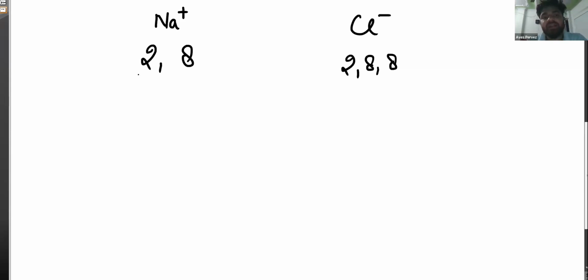Now, what is the difference? Sodium is stable now and chlorine is also stable now. But why will they come closer to each other? Because of the strong electrostatic force of attraction. It is a transfer of electrons, not a sharing bond like in HCl.